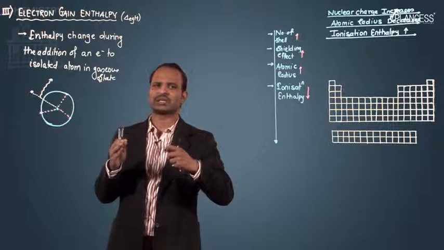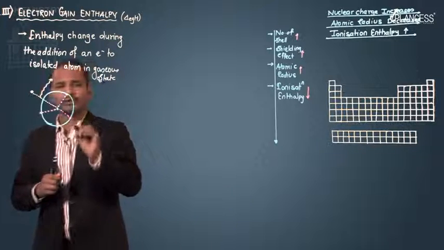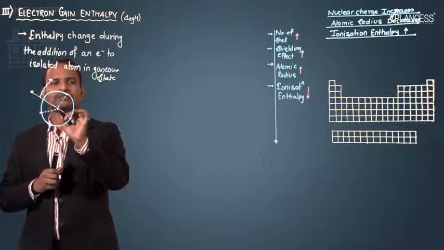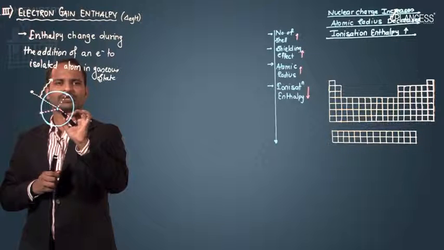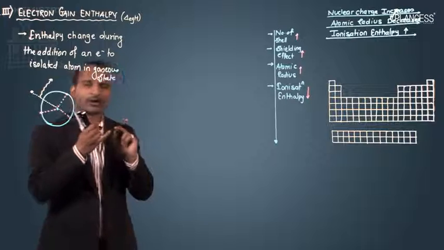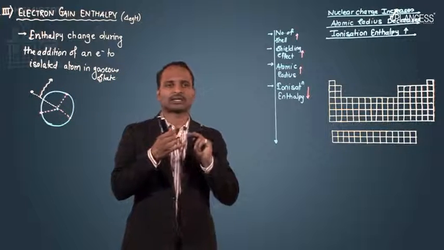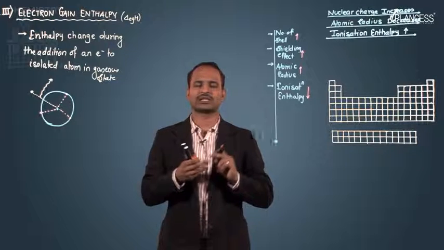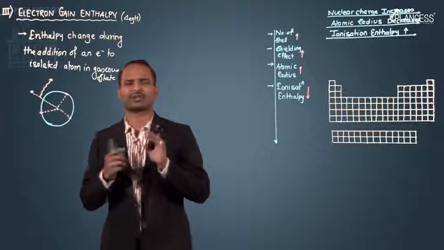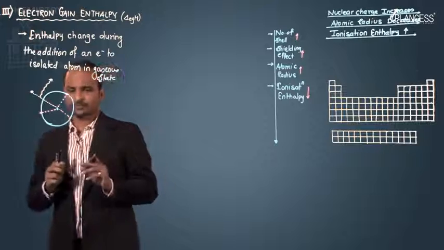If the attraction is weak, less energy will evolve. Whether more or less energy will evolve also depends upon the power of a nucleus, which is affected by the atomic size, number of shells, nuclear charge, shielding effect, configuration, etc.